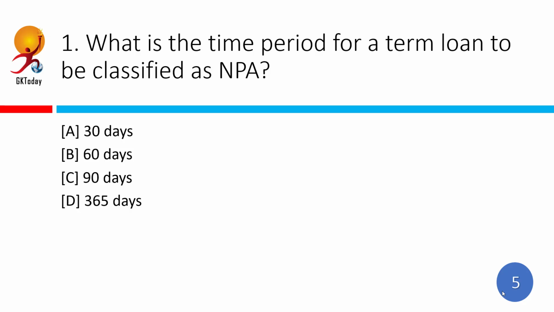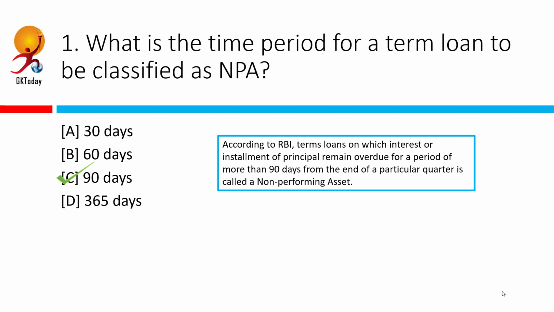What is the time period for a term loan to be classified as NPA? Correct answer is 90 days. According to RBI, term loans on which interest or installment of principal remains overdue for a period of more than 90 days from the end of a particular quarter is called a non-performing asset.